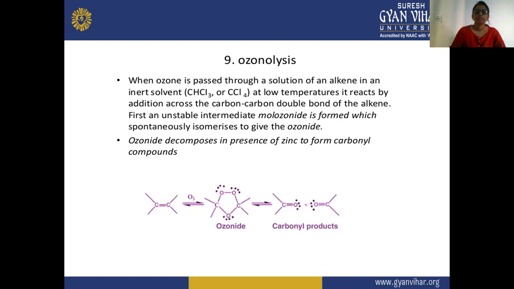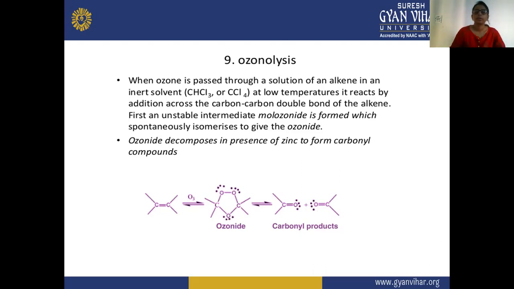So here the ozone is reacting with the alkene in the presence of an inert solvent, chloroform or carbon tetrachloride, and the temperature should be low, and there is an addition across the carbon-carbon double bond.